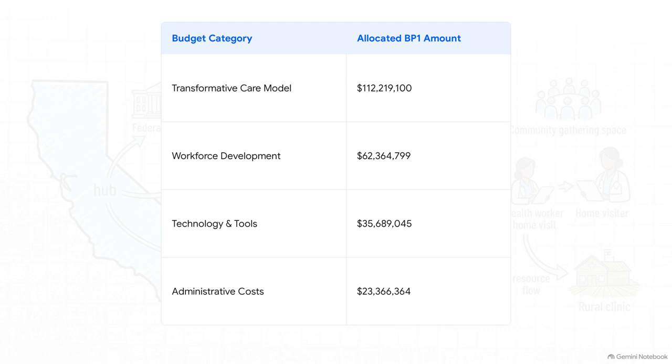The transformative care model receives a massive $112.2 million allocation. That's nearly double the amount for workforce development and triple the allocation for technology and tools. This distribution directly reflects the central role of the clinical hub-and-spoke frameworks in California's operational strategy. It complies with federal spending caps while heavily prioritizing direct structural investments over administrative overhead.